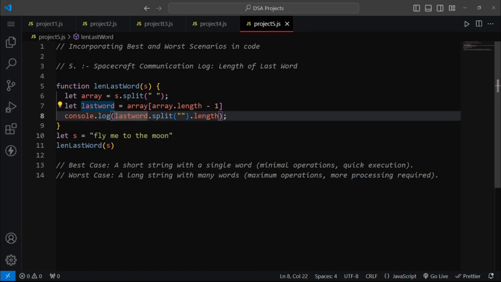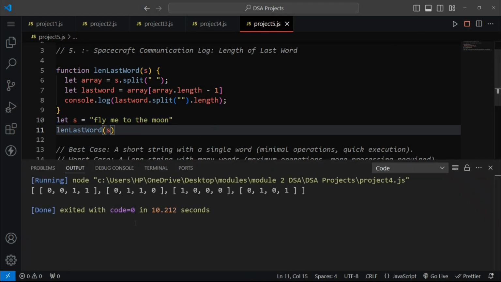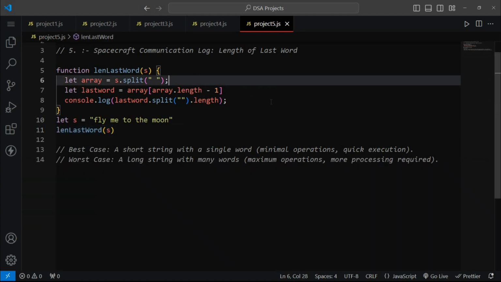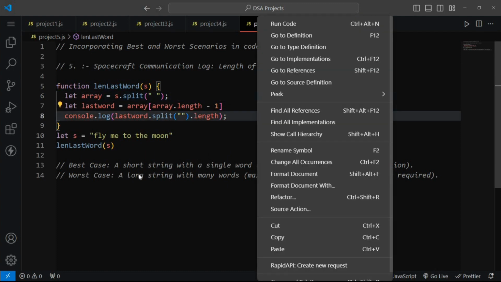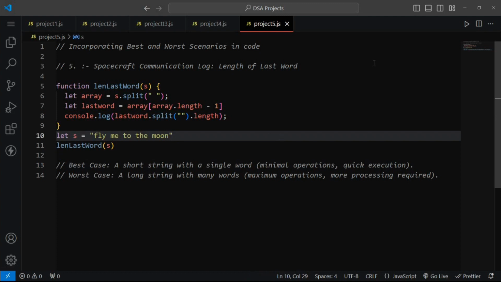After that we will console.log lastWord dot split. We are again creating an array and we will get the length by this length method. And now we are calling our function here. Okay, if I run this code, I hope we will get 4. Yeah, we get 4 here. Okay, so this is the last problem. And here we can say if there is a single word, it is the best case for our execution. And if it is a long string with many words, it will be the worst case for our function. Okay, thank you.